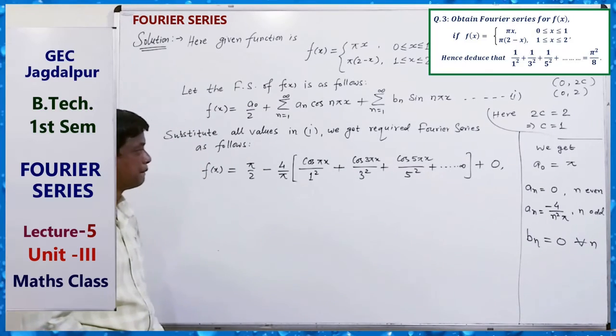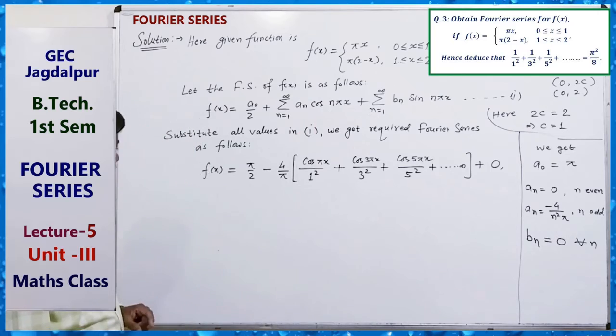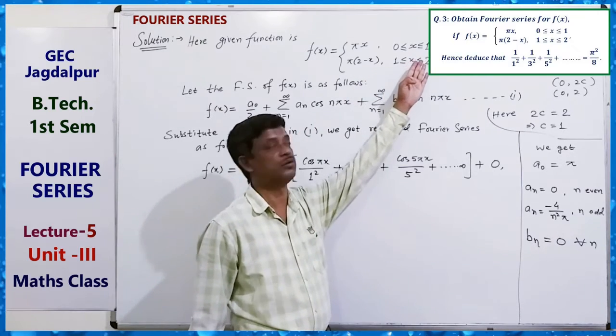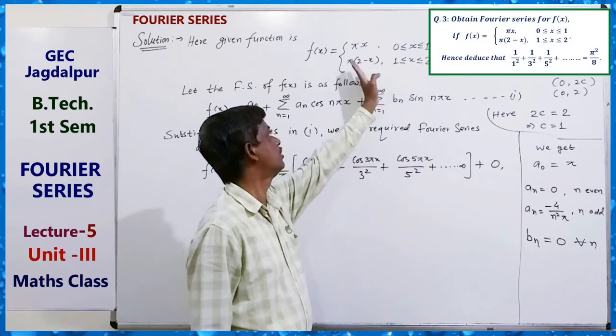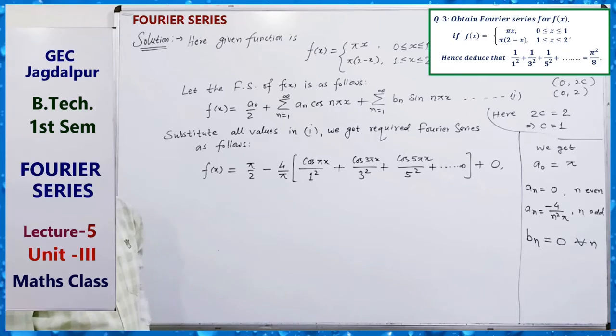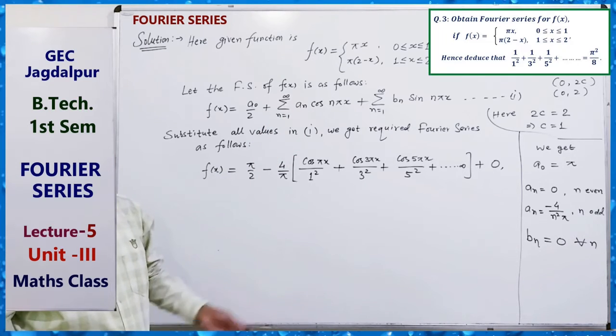Now, for getting the required result, we see that the given function is continuous all over, and the given value of the function at x equals 2 is 0, so it is a continuous function in the interval.